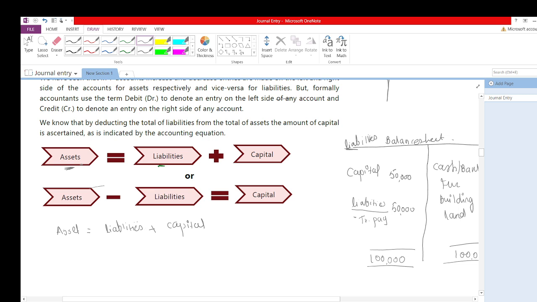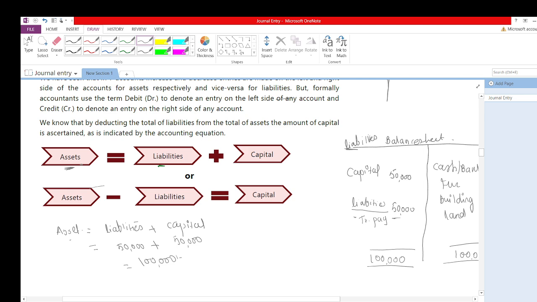So how many liabilities are here? We have written over here 50,000, so please write here 50,000. How much capital is in the business? There is 50,000. So what will be the total of this? The total will be 1 lakh. Can it be proved?